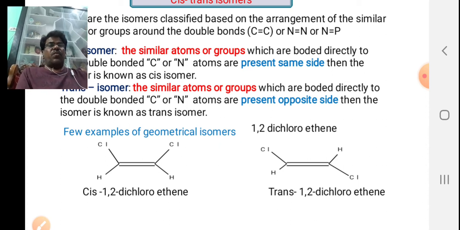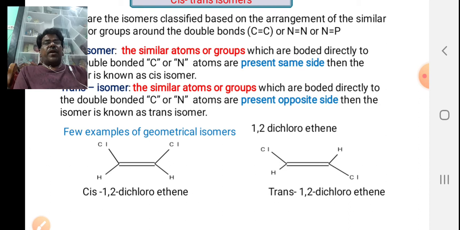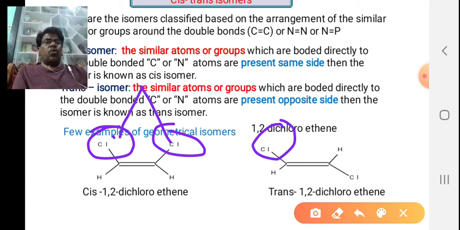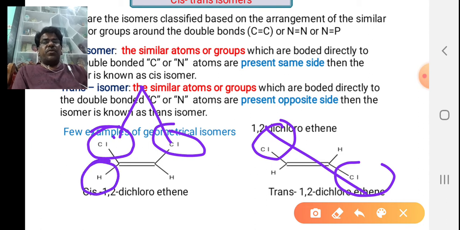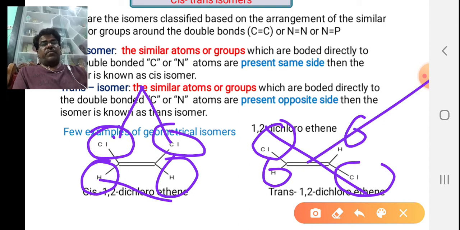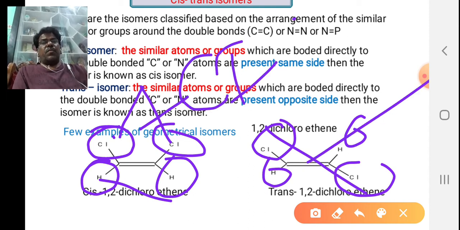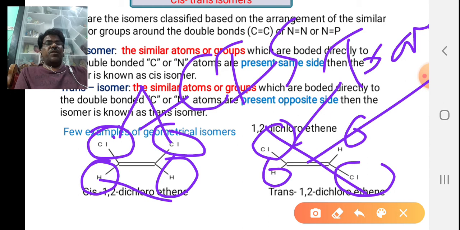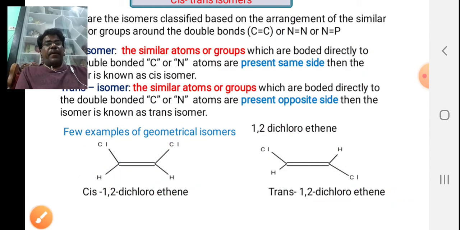This first example, 1,2-dichloroethene, was discussed several times in the previous classes. Again, for clarification I am going to discuss it. This compound has two chloro groups arranged on the same side. In this one, the two chloro groups are arranged on opposite sides. Similarly, hydrogens are arranged on the same side in one and on opposite sides in the other. Hence it is called cis, and it is called trans. That is the most important point. Here cis and trans can be easily identified.